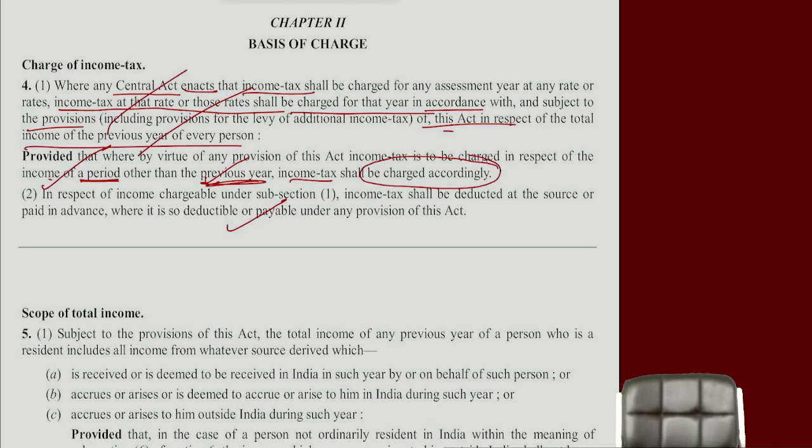Understood the point? It says charged, not paid. Payment is different. Charge is different. Charge means a final liability is called a charge. Today TDS will be deducted. Do you know? Every year I will get refunds only. Case Academy will pay. Like that so many people will pay. All of them will deduct TDS from me. What am I doing? Business or profession. Both are there for me. Partnership firm is my profession. Practice, classes and other things online will be business. Both are there for me.